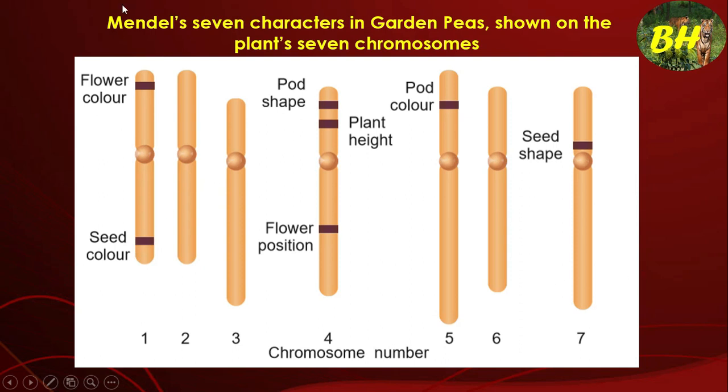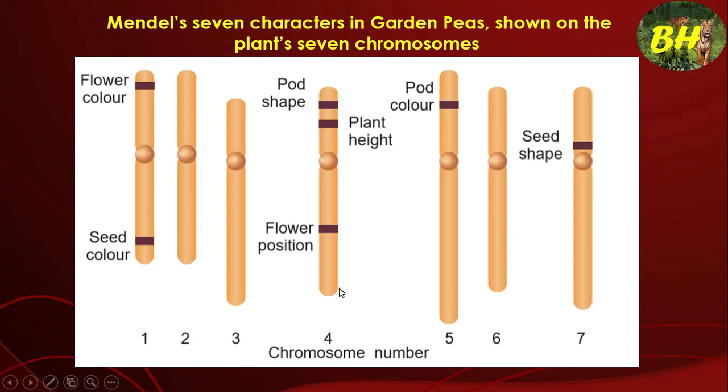The first chromosome has 2 genes responsible for Mendel's characters, flower color and seed color. The second chromosome does not have any of Mendel's 7 character genes, though other genes may be present on it. The third chromosome also has no genes related to Mendel's 7 characters.